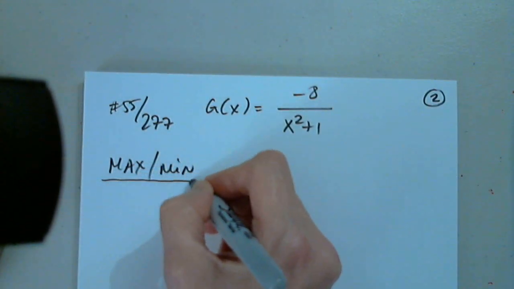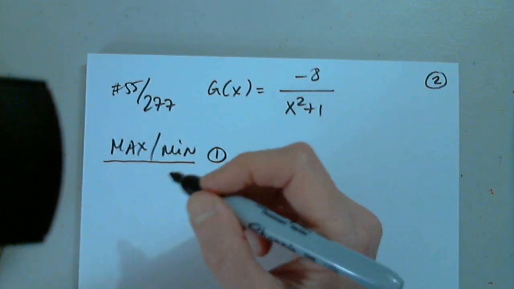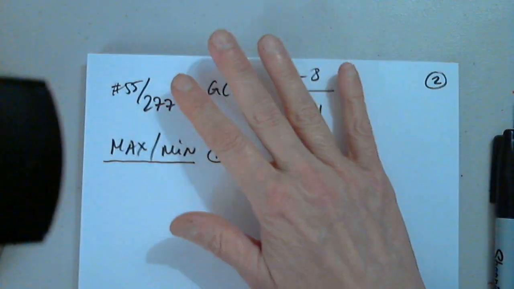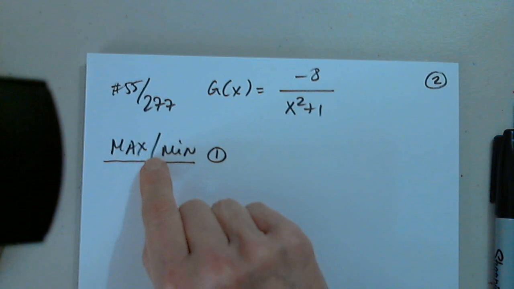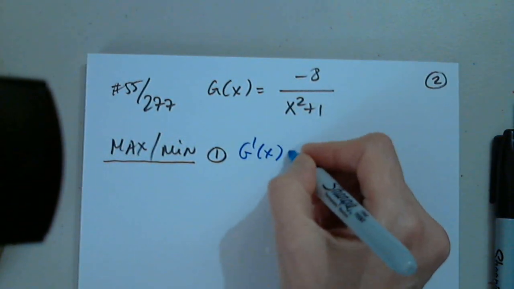When I'm asked to find max min of a function, what is the first thing I need to determine? Is it the domain? We're not graphing. We're only asked to find max min. The derivative. Yes, so that is the first thing, g prime of x.